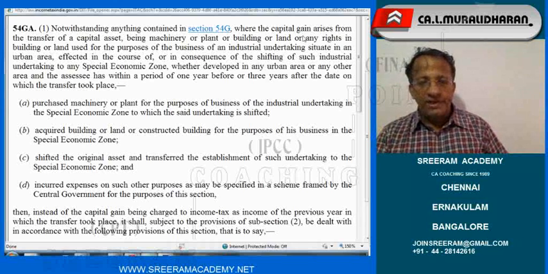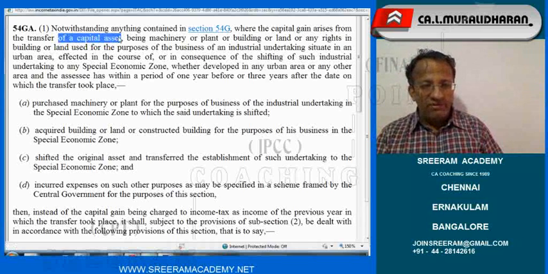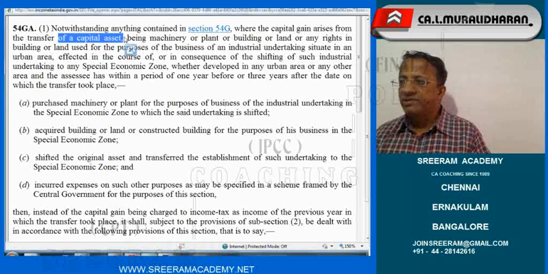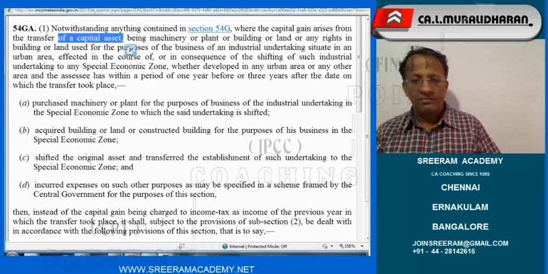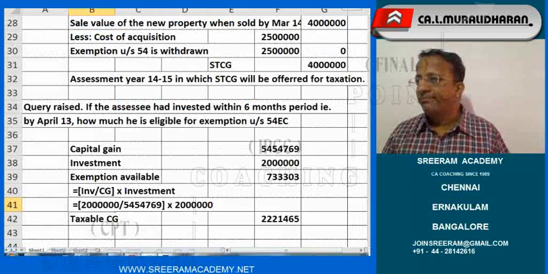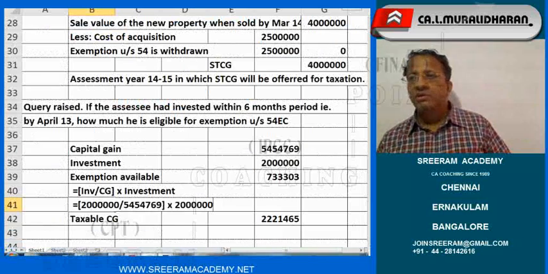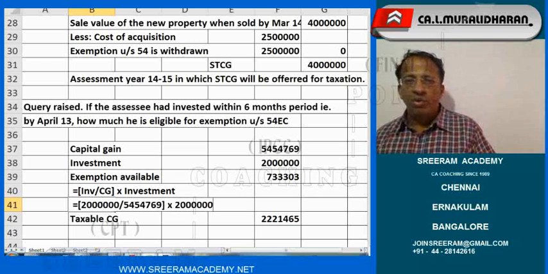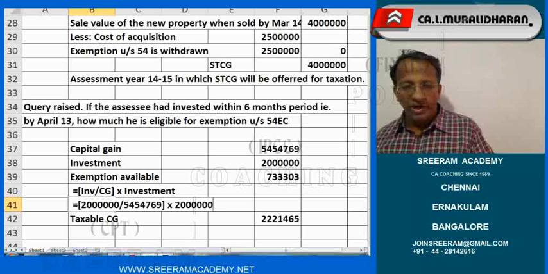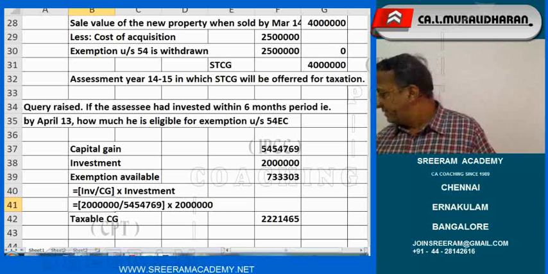In that they said capital gains arising from the transfer of a capital asset, that means it includes even STCA also. Are you clear? So therefore section 54 EC, for which we are very clear, we have to take up on pro rata basis: investment divided by capital gain into investment.